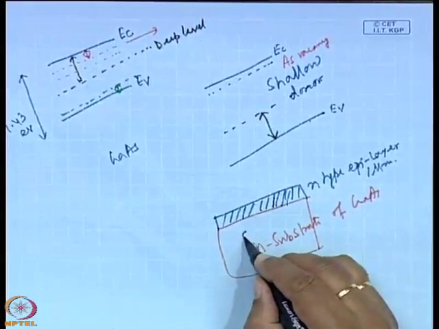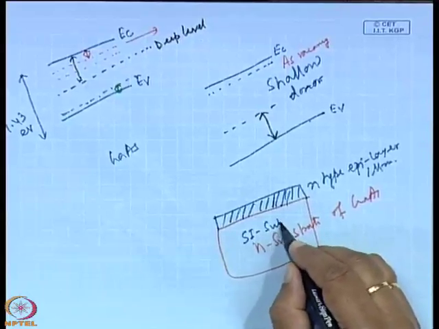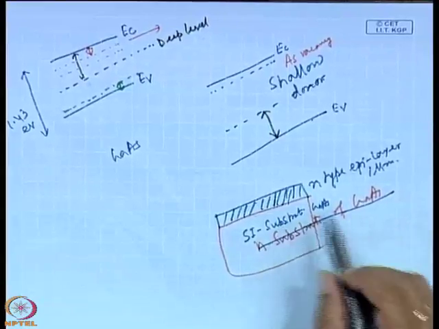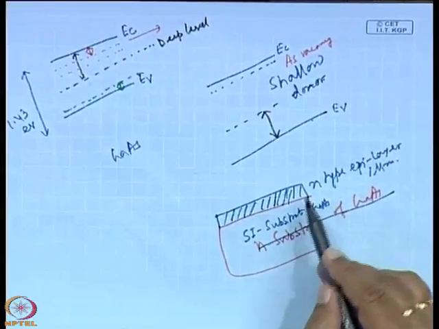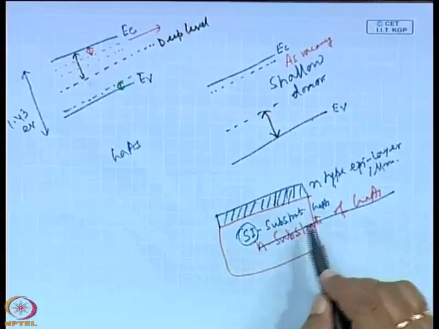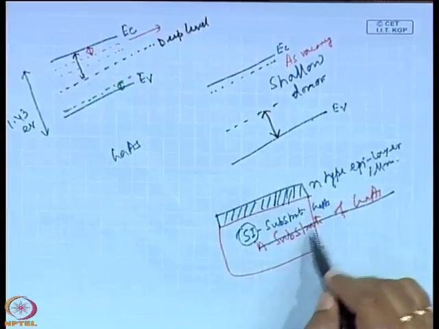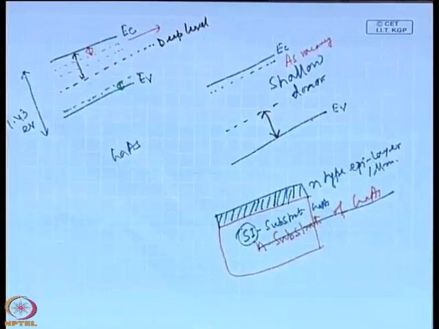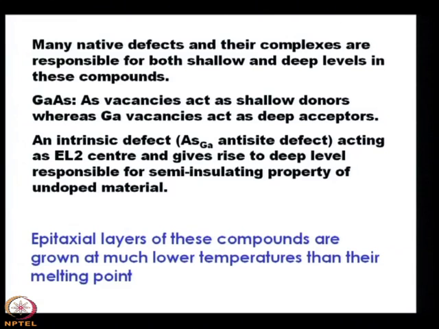Now, if you use a semi-insulating substrate, SI substrate of gallium arsenide, and on the semi-insulating substrate you grow the n type epitaxial layer of 1 micron, you will find that because the substrate is semi-insulating, the contribution of the substrate will not be there on the epitaxial layer which you have grown on the substrate. So, that is a very good feature of the semi-insulating substrate, and one can rely on it when the epitaxial layer characterization, particularly the electrical characterization of the epitaxial layers, is involved.